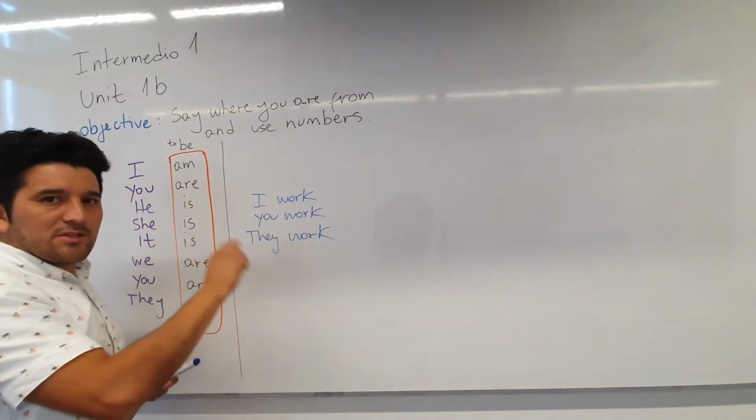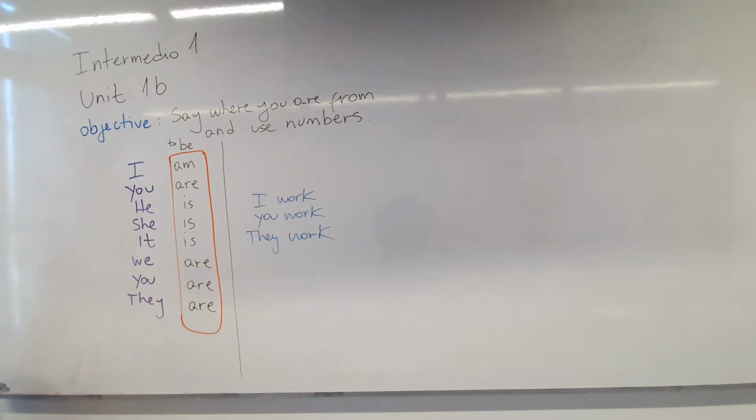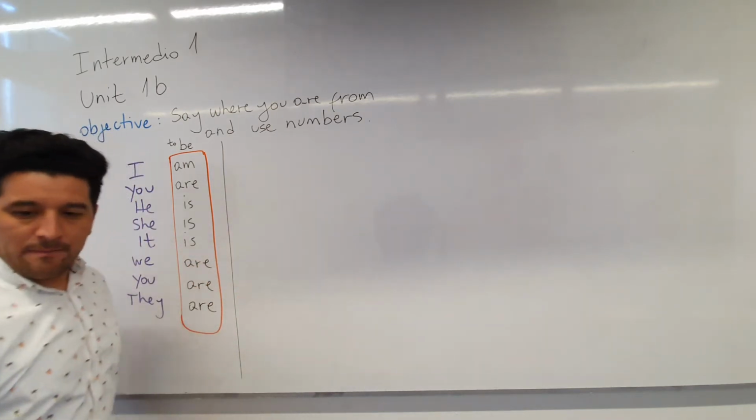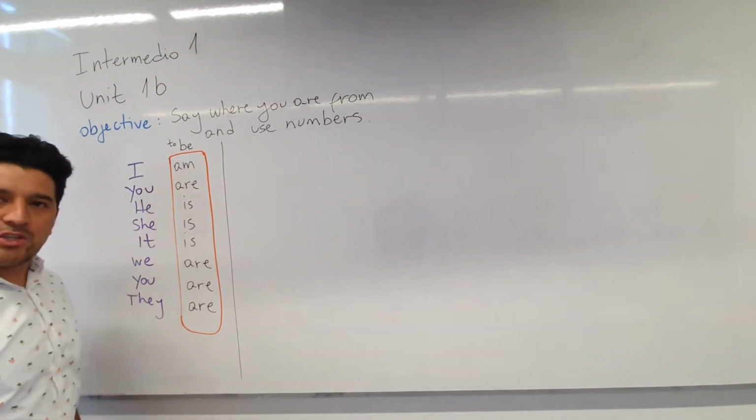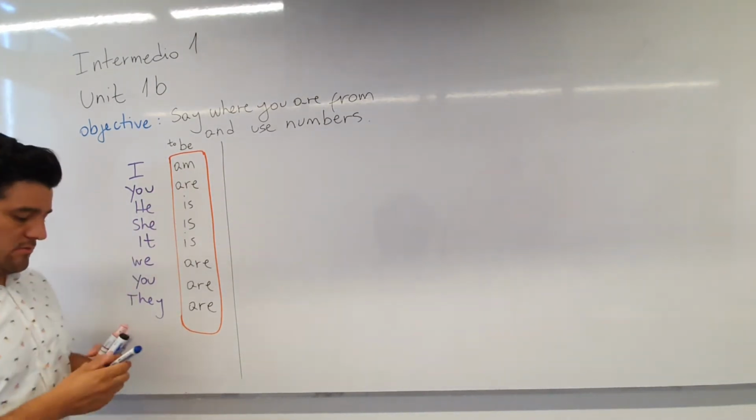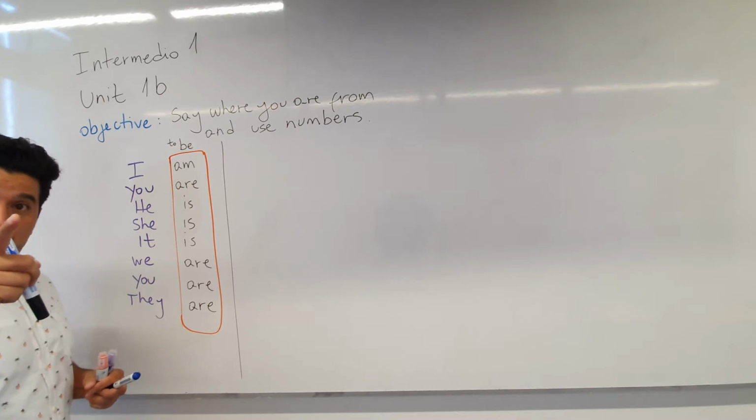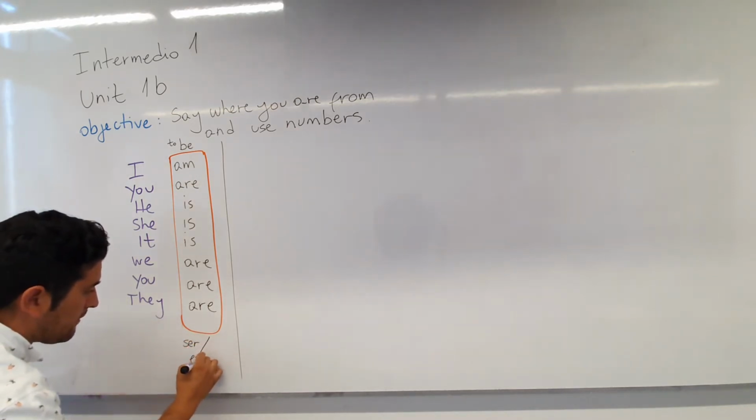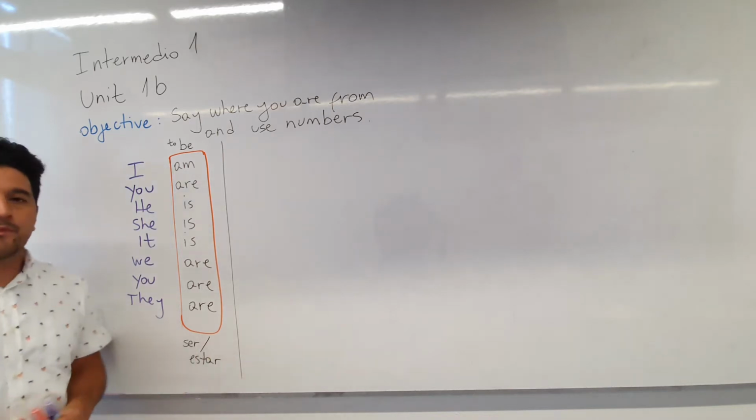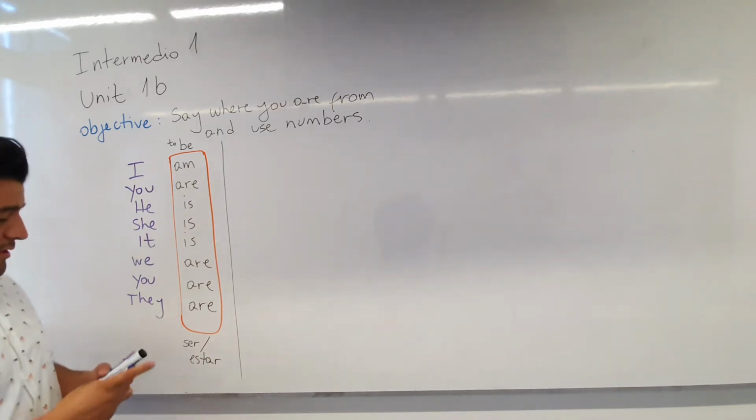Different than in this case, okay? But that's the thing. Okay, what's the meaning of the verb to be in Spanish? It has two meanings. Tiene dos significados. Exacto, correct. Ser o estar. Okay, so this is the use of the verb to be.